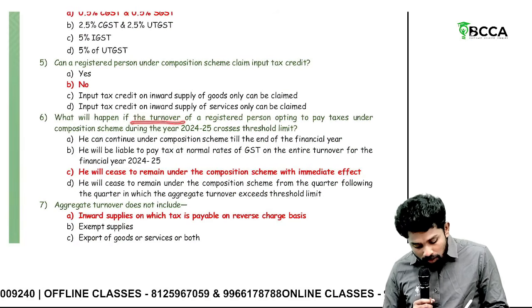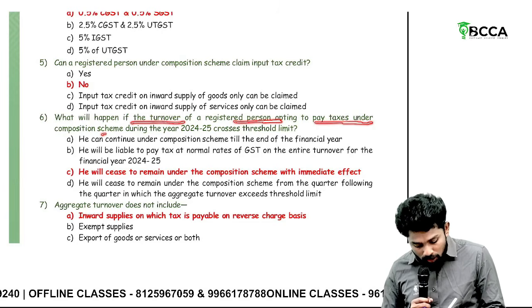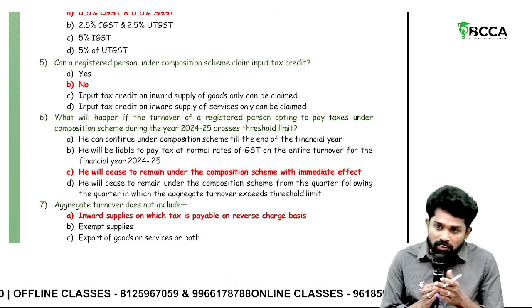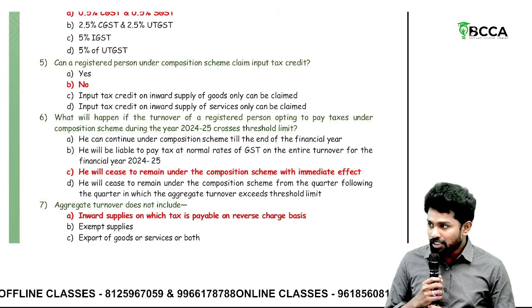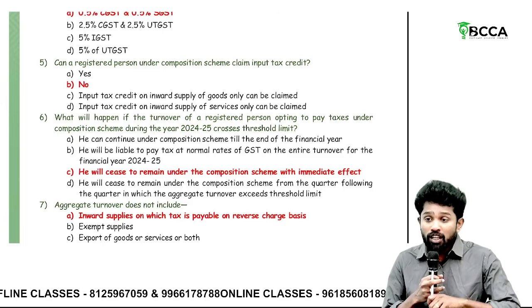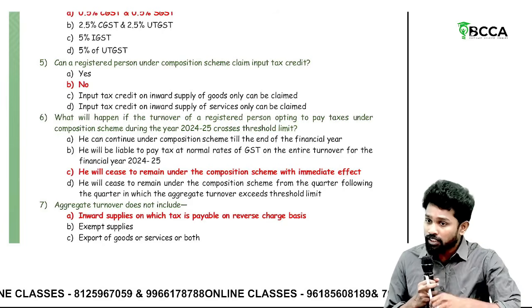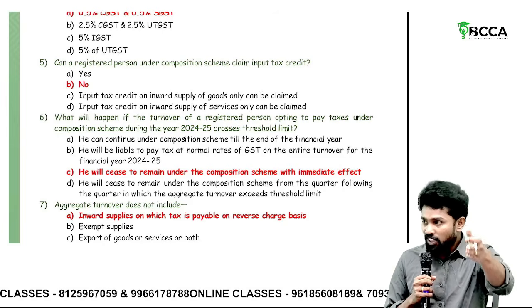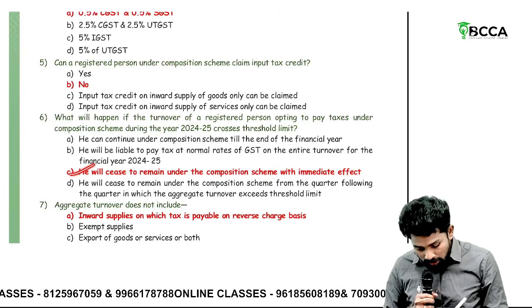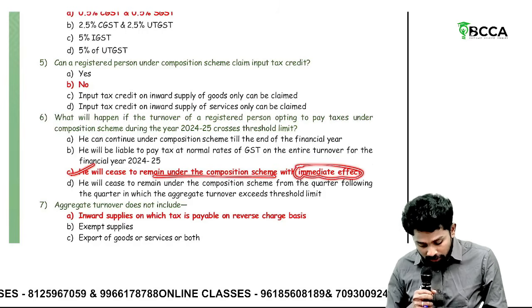What happens if the turnover of a registered person opting to pay tax under composition scheme crosses the threshold? Once he crosses the threshold, he'll become ineligible for composition scheme. Immediately, sir. It's not like after the end of the quarter or for the next financial year. Immediately. The day his turnover exceeds the threshold, that day only. So he'll cease to remain under composition scheme with immediate effect.